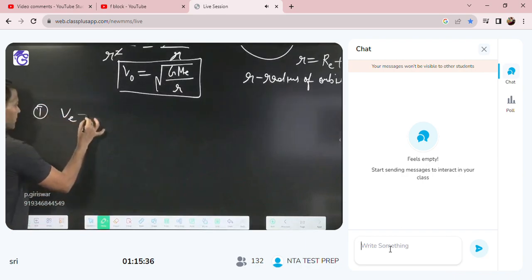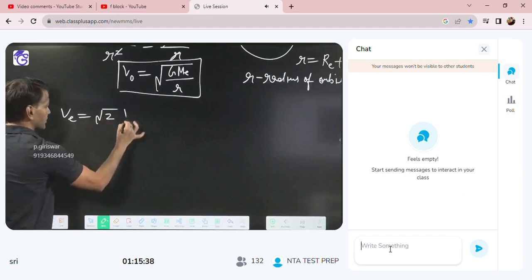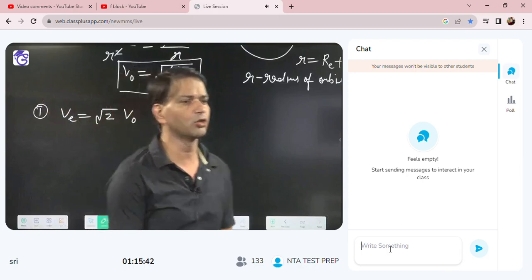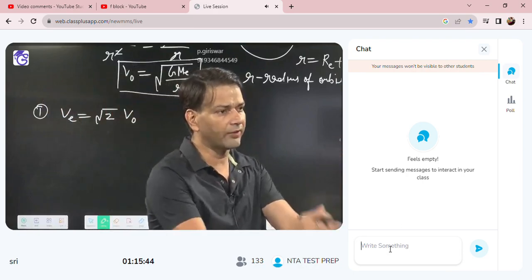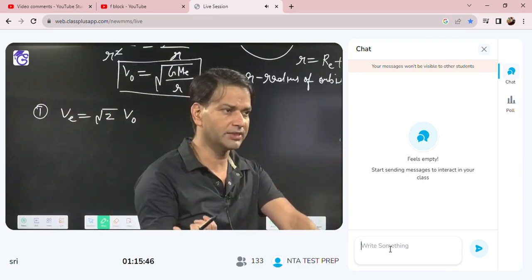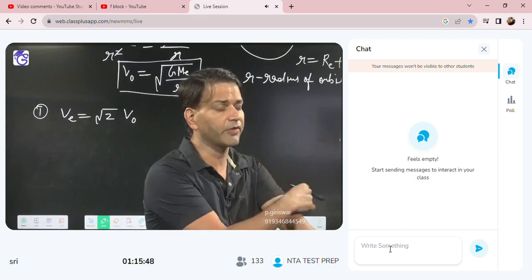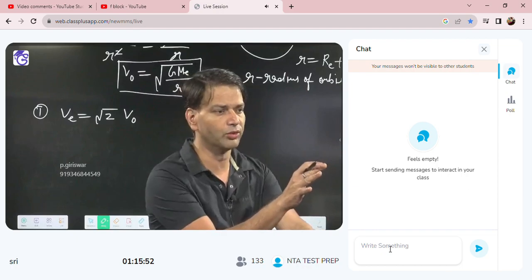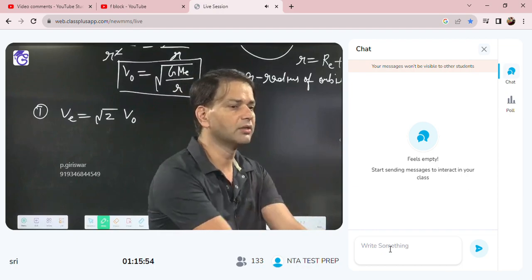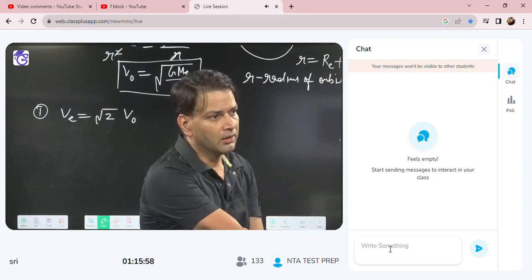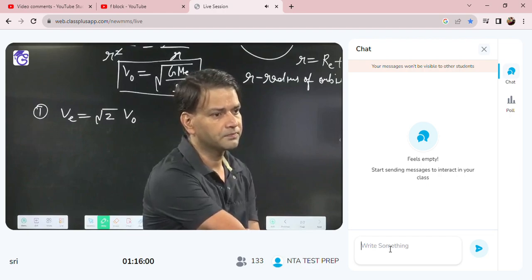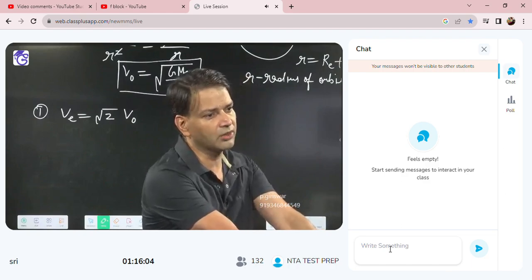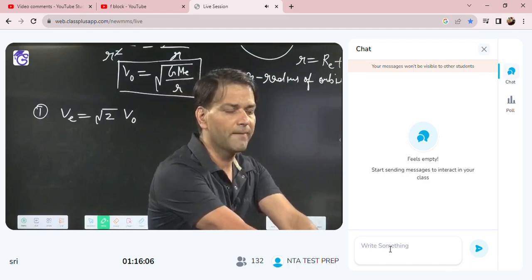And what is the relation between escape velocity and orbital velocity? VE is equal to root 2 VO. VE is the under root 2 GME by R and VO is under root GME by R. So the relation between escape velocity and orbital velocity is VE is equal to root 2 VO. Everybody getting it or not? Where VE is the escape velocity, VO is the orbital velocity. Okay.